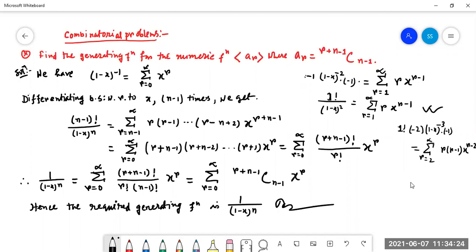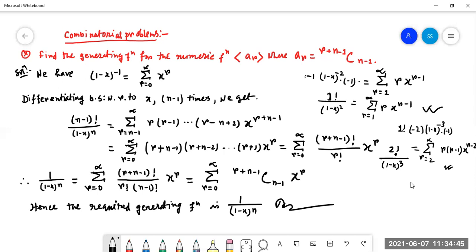On the left-hand side, minus minus becomes plus, and it will be 2, that is factorial 2, (1 minus x) to the power 3. Is it clear? This is when we take the second order derivative.